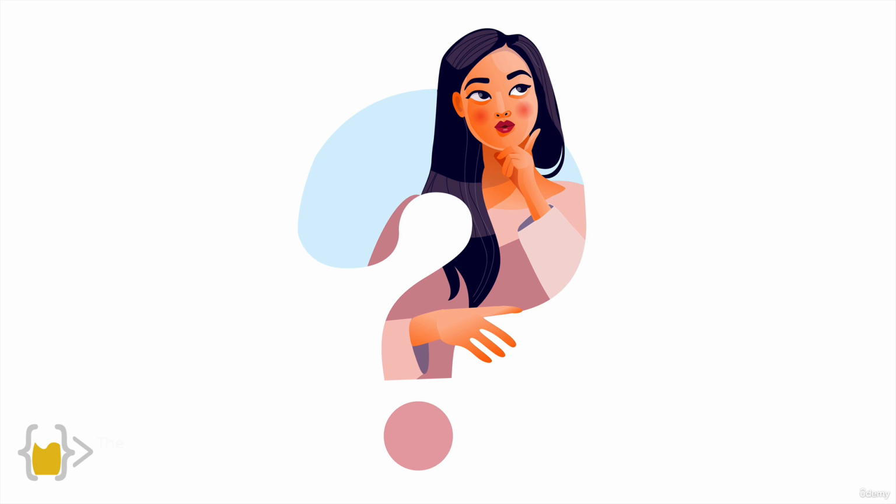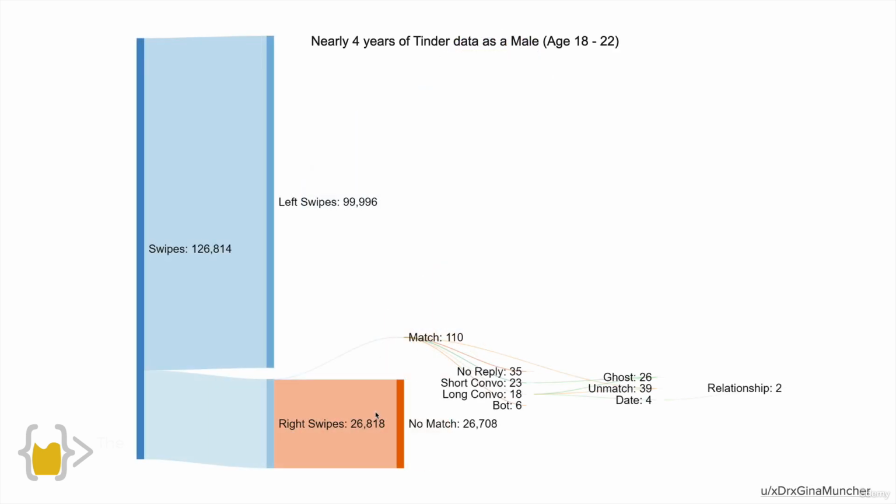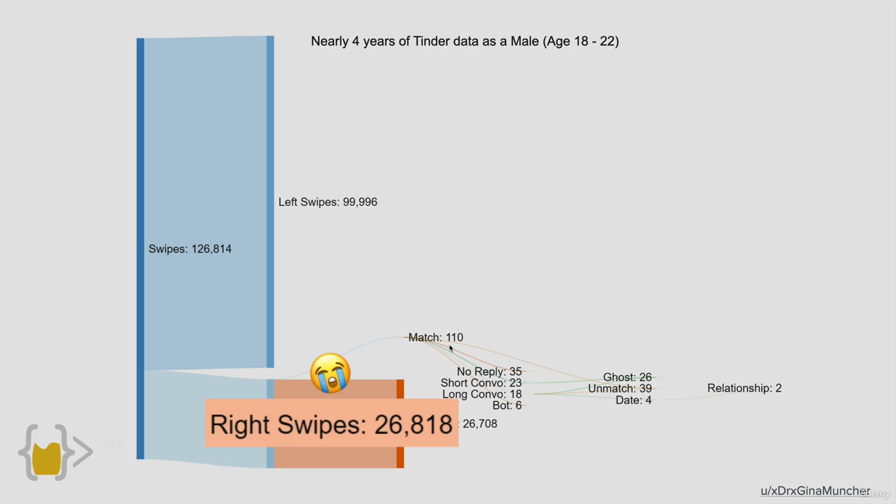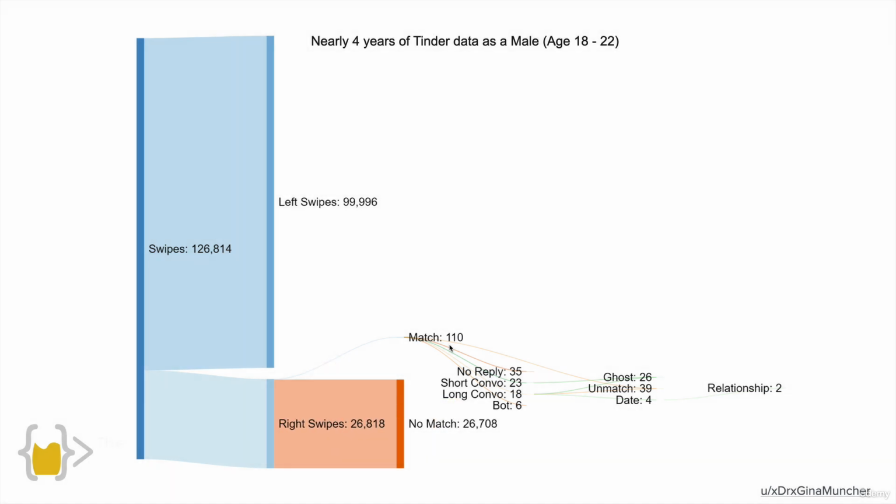It turns out that Jason and my friends are actually not alone. It's not just them who aren't getting enough matches. I found a guy on Reddit who requested his data from Tinder and posted his stats online. Apparently he only got a total of 110 matches out of 26,800 swipes over 4 years.